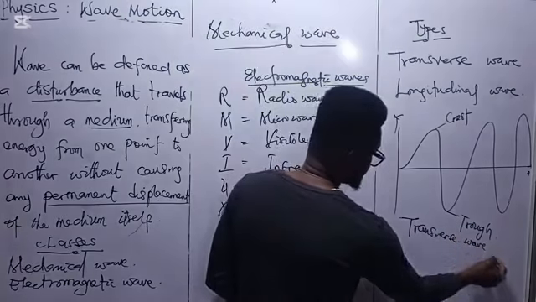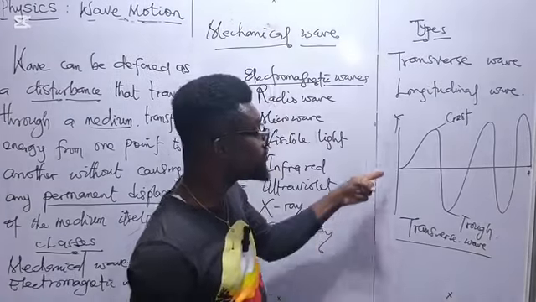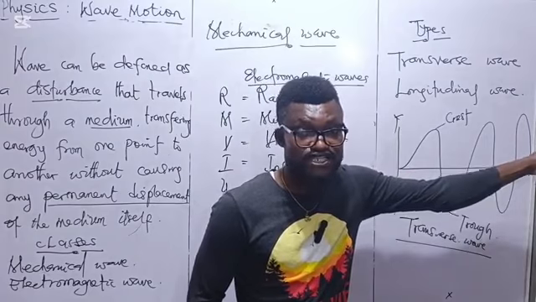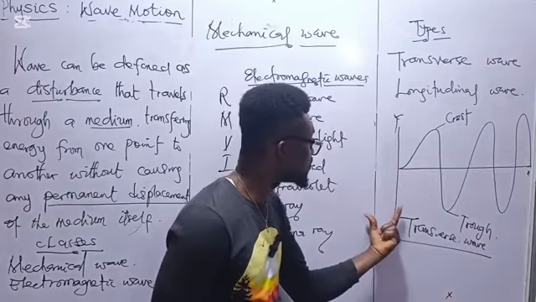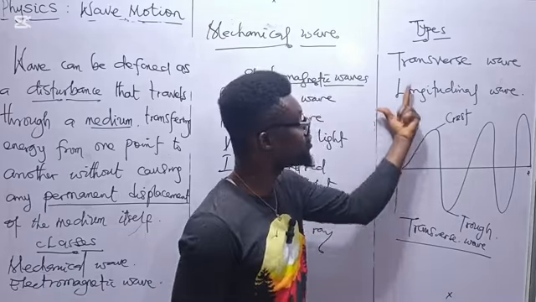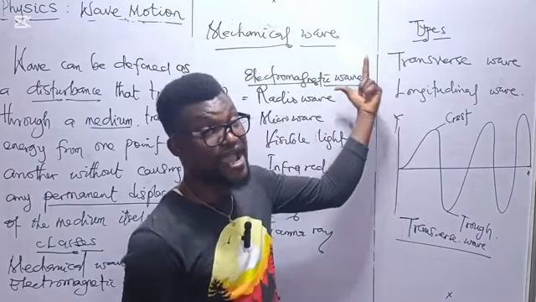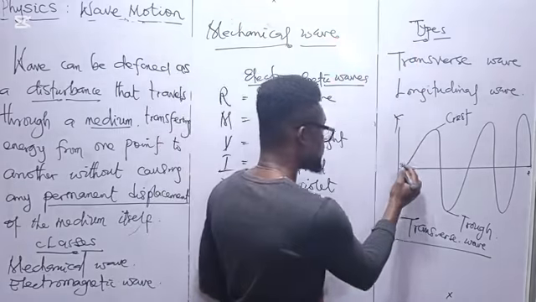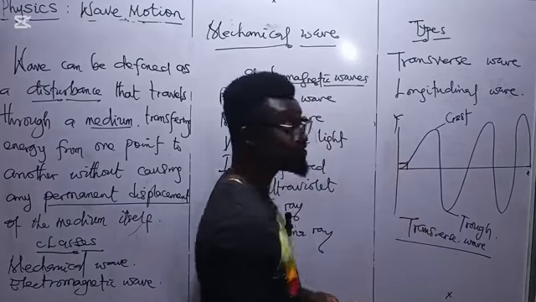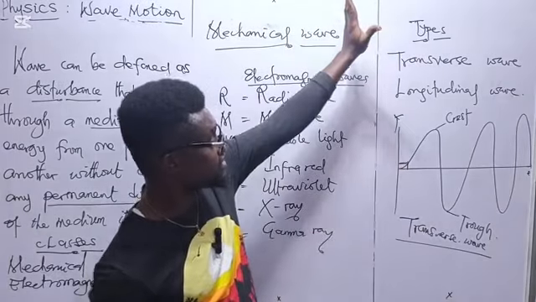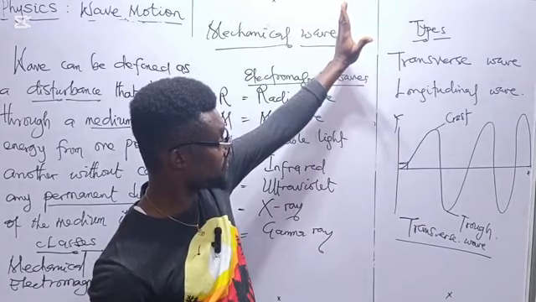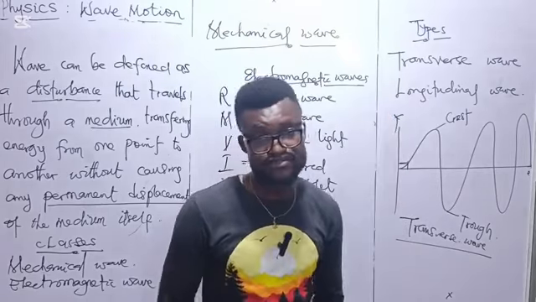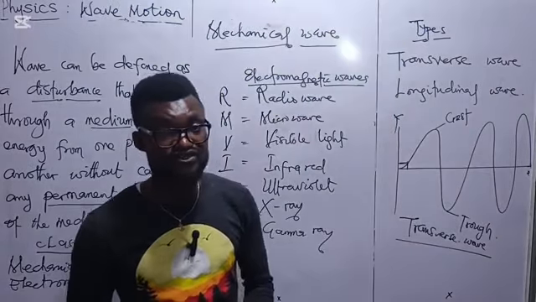Then remember, the direction of the generated wave is moving in the horizontal axis, while we have the vibration moving up and down along the y-axis in the vertical direction. So meaning that we have what? The perpendicular relation between the direction of the wave and the direction of the particle. So we have it in this very way. So such is said to be transverse wave.